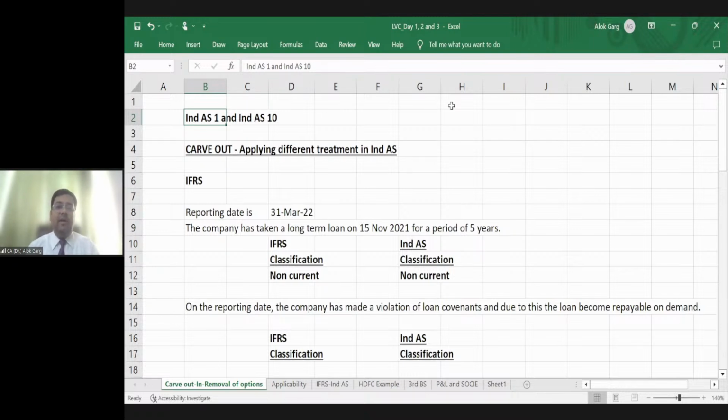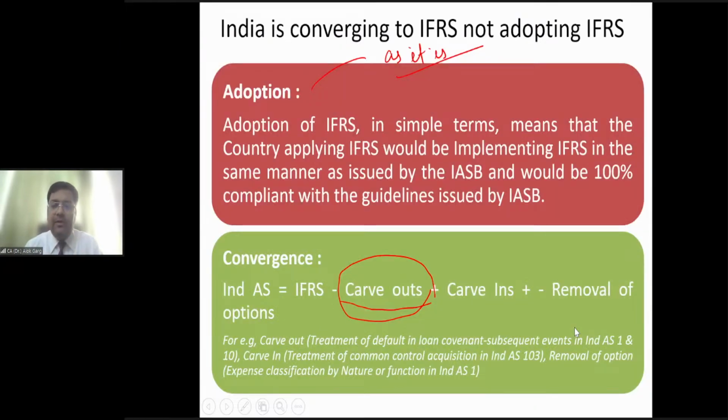Friends, let me again go back to my PowerPoint presentation. We have discussed carve out. Carve out means to have a different treatment in Indian accounting standards in comparison to IFRS. And we have seen that in case of a long-term loan, if there was a default on the reporting date, but the default has been made good before approval of the financial statement, in IFRS it was a non-adjusting event.